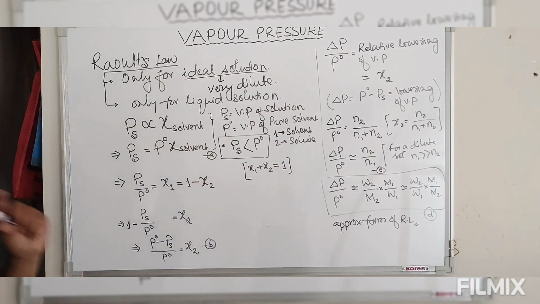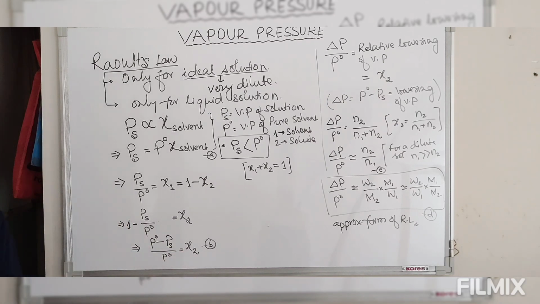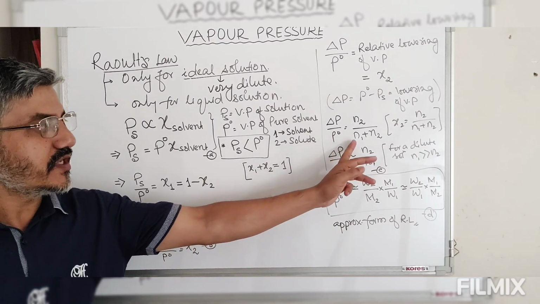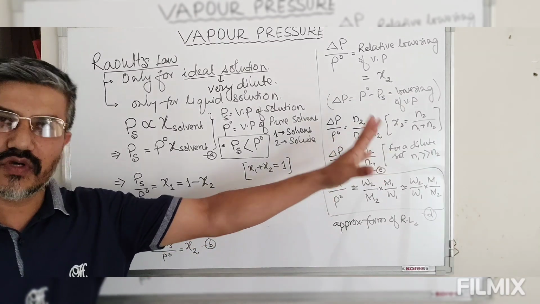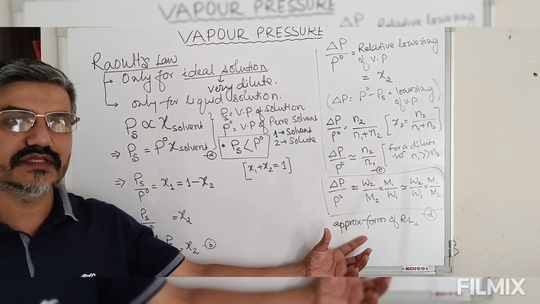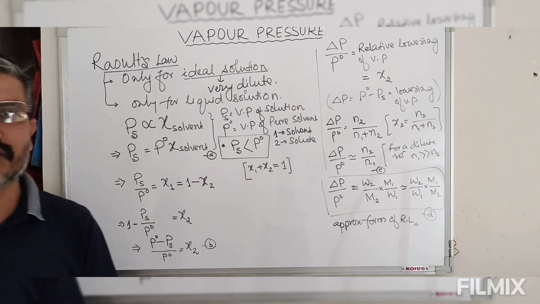If this is the approximate form of Raoult's law, then what is the exact form of Raoult's law? Because we have made this assumption that N1 plus N2 is approximately equal to N1, while using this approximate form for defining the molecular mass, that molecular mass will be approximate, not accurate.